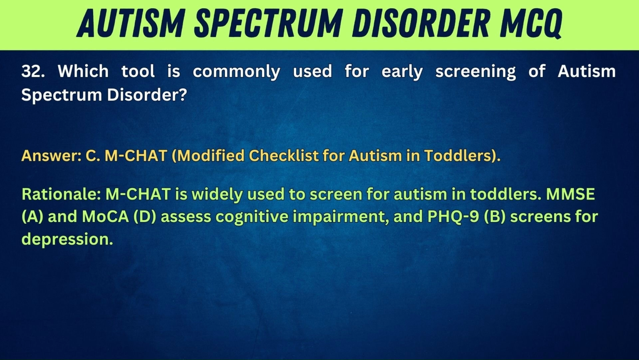Rationale: MCHAT is widely used to screen for autism in toddlers. MMSE, A, and MoCA, D, assess cognitive impairment, and PHQ-9, B, screens for depression.